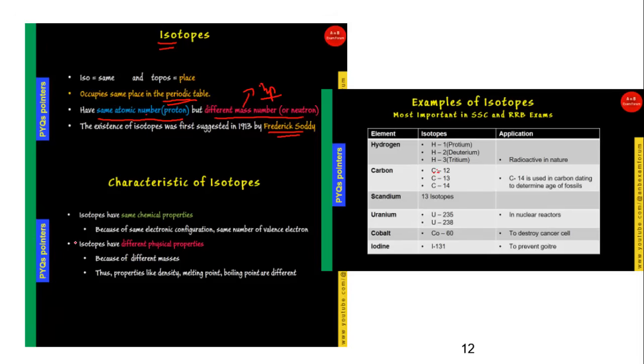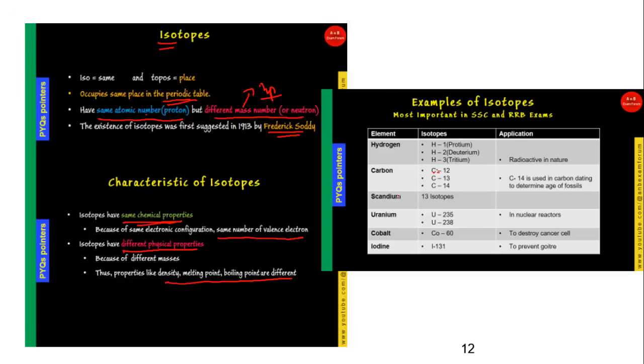The two important characteristics of isotopes are that they have the same chemical property. Why do they have the same chemical property? Because they have the same electronic configuration, because they have the same number of valence electrons. You know that whenever there is a chemical reaction, it is the electrons which participate in the reaction. And why do they have different physical properties? Because they have different mass. If they have different mass, it means they have different density, different melting point, and different boiling point as well. So remember, isotopes have the same chemical property and different physical properties.